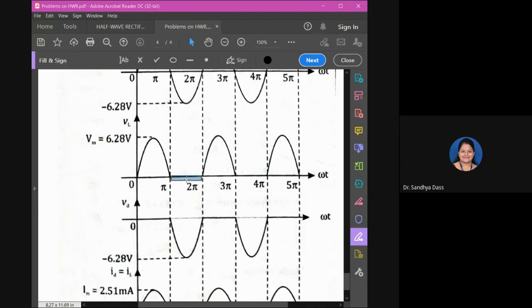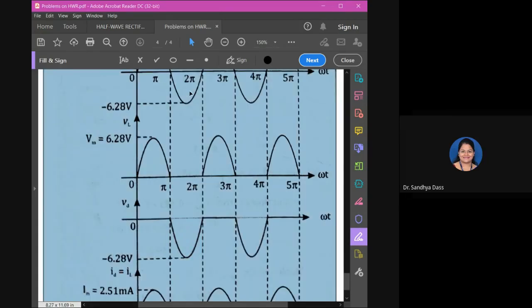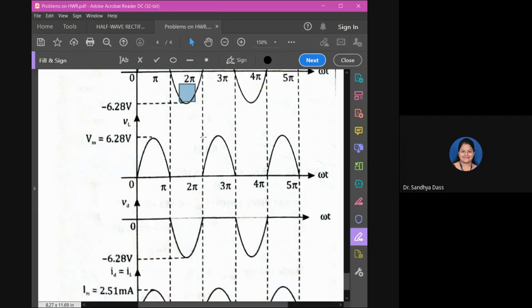This is VL. But the voltage across the diode, when it is not conducting, will be the same as the input you apply here: the same negative reverse voltage appears across the diode. And again, in the positive cycle, the diode is conducting, so the voltage across it will be 0, ideally.